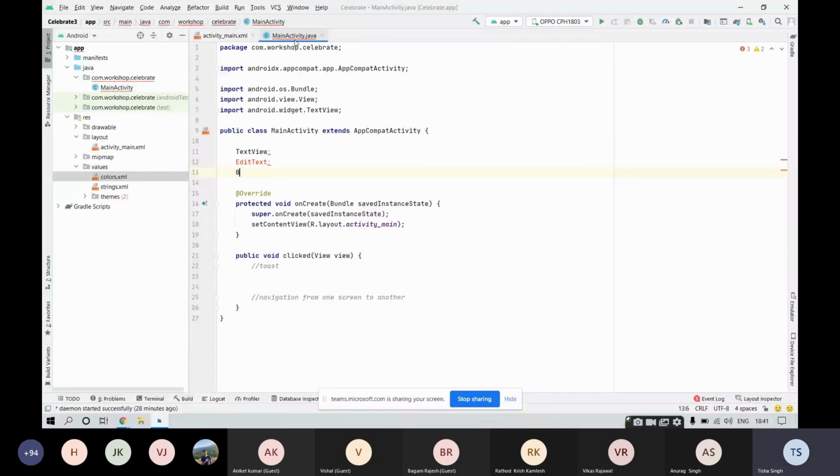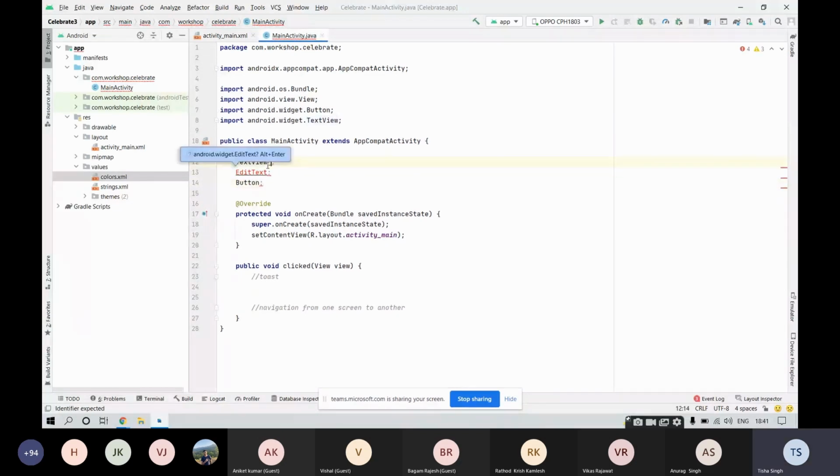So for edit text, these are the data types. We need to assign a variable that has the data type text view. So let's call this variable text. Fine. So text is a variable that is of type text view.